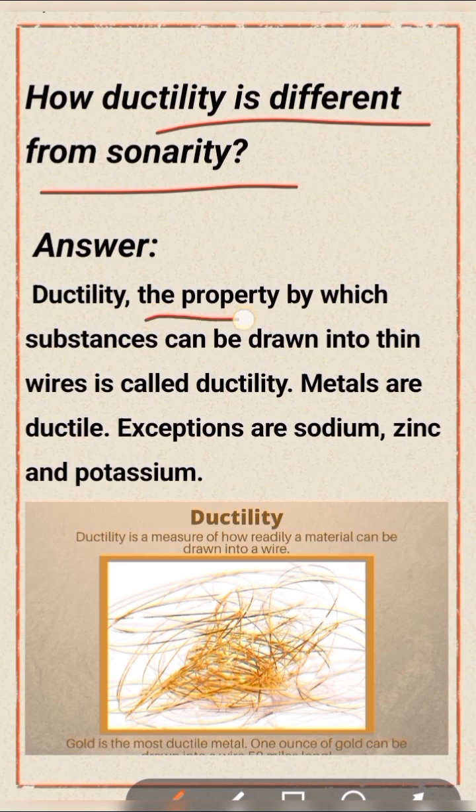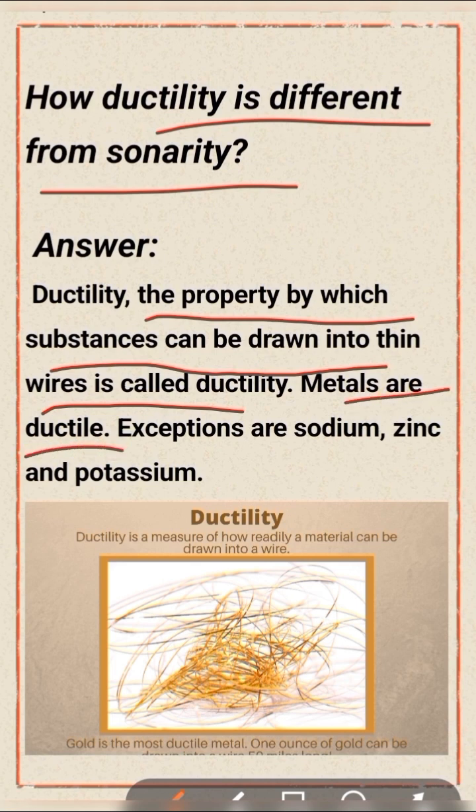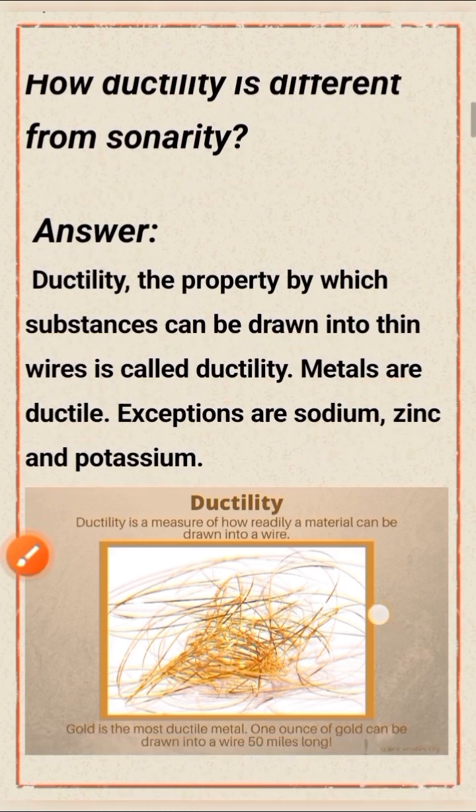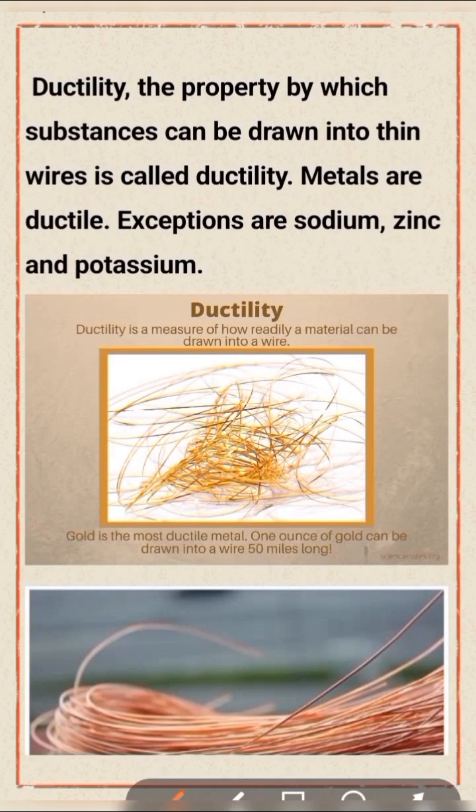How does ductility differ from sonority? Ductility: the property by which a substance can be drawn into thin wire is called ductility. Metals are ductile, for example sodium, zinc, and potassium. Show the picture of some properties of ductility. Gold is the most ductile metal.